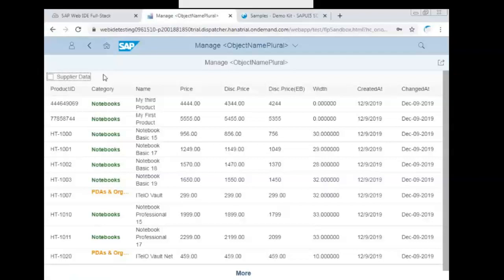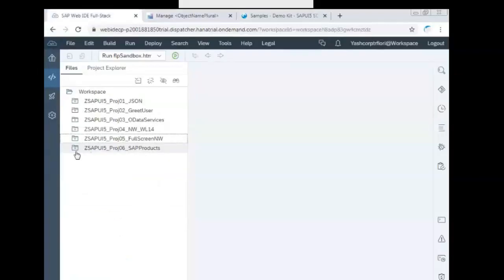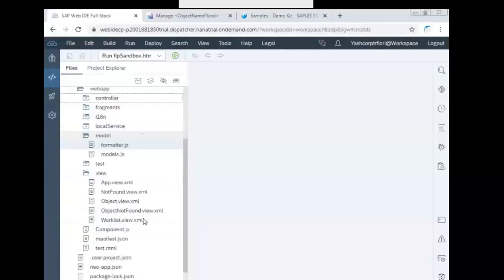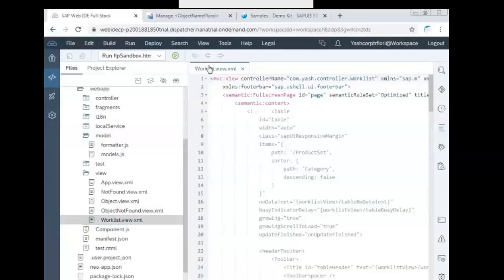So here let us have a checkbox after the supplier data. At least now you should be a little bit comfortable opening the view and writing the checkbox control, or you can copy paste the supplier data code.